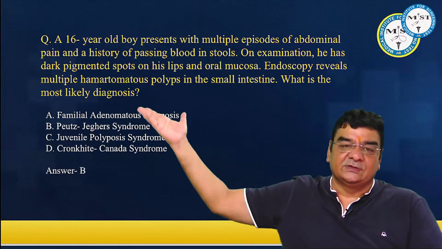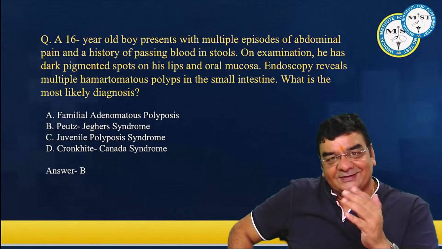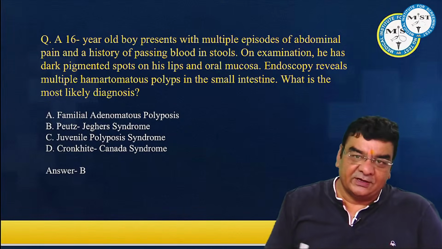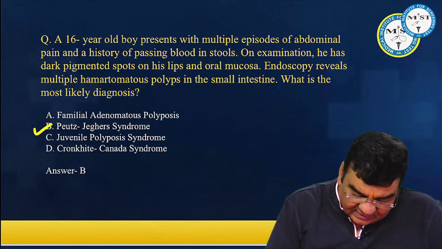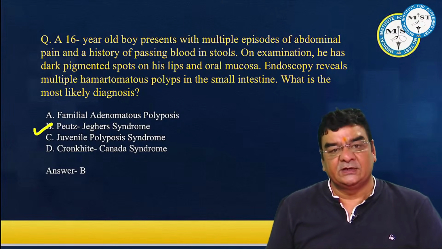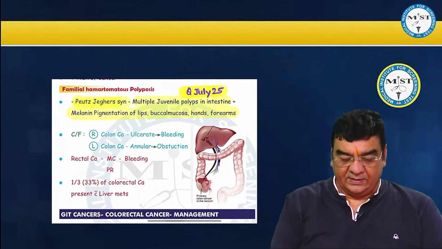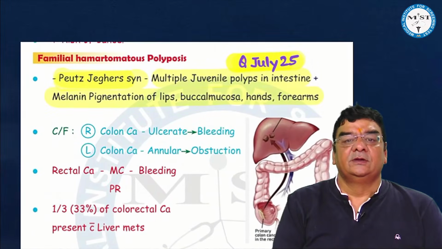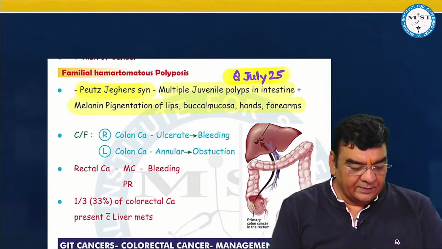Yes, so this is a clear-cut condition wherein there are multiple juvenile polyps in the intestine associated with melanin pigmentation of the buccal mucosa, hands, and forearms. The clear-cut answer is Peutz-Jeghers syndrome. Peutz-Jeghers syndrome. Right.